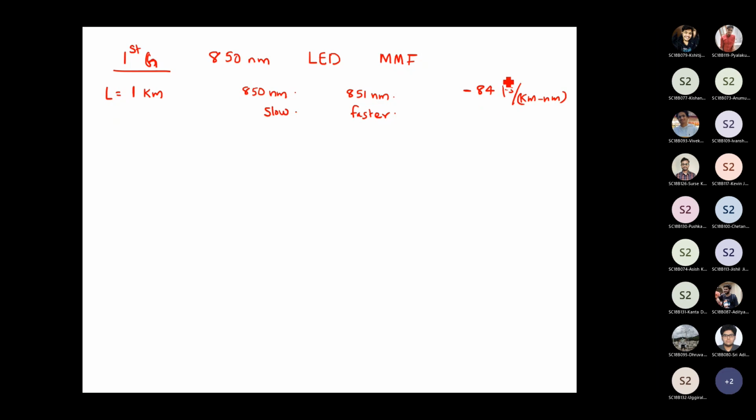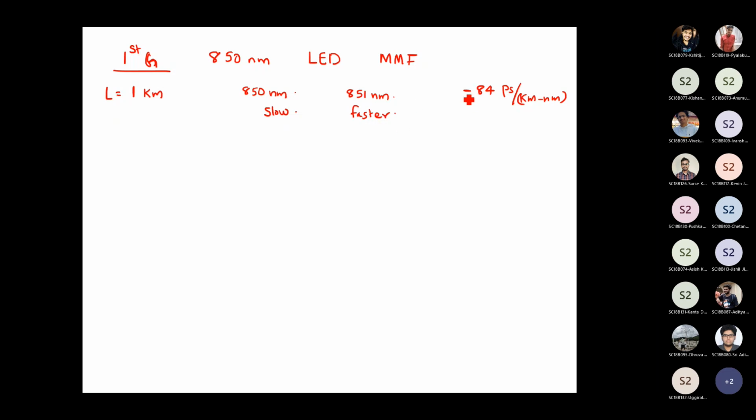So let's say that you have a communication system, and for that particular system the dispersion is given by minus 84 picosecond per kilometer per nanometer. Even if you don't know what wavelength is being used, from this minus sign you can always conclude that the longer wavelength is traveling faster.